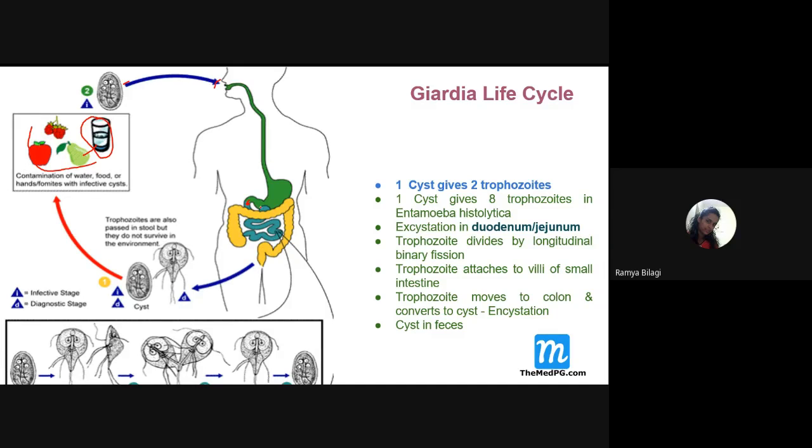It will reach the duodenum. Now, in the duodenum, what will happen? Excystation will take place. That means the cyst has a thick hyaline lining, and this hyaline lining will be removed. From this cyst, it will undergo longitudinal binary fission, and from this one cyst it will give rise to two trophozoites.